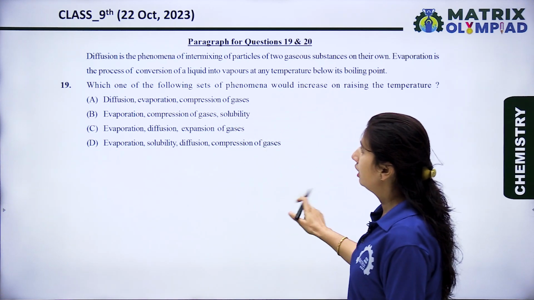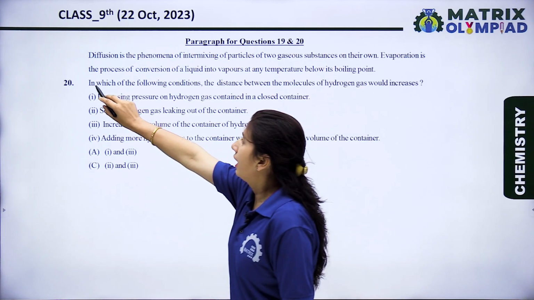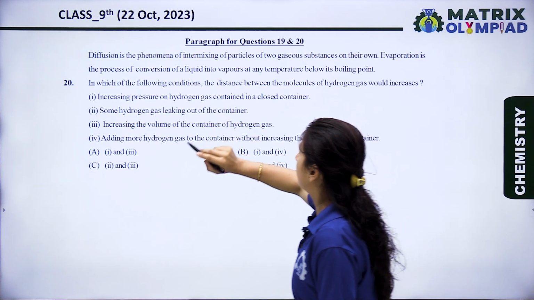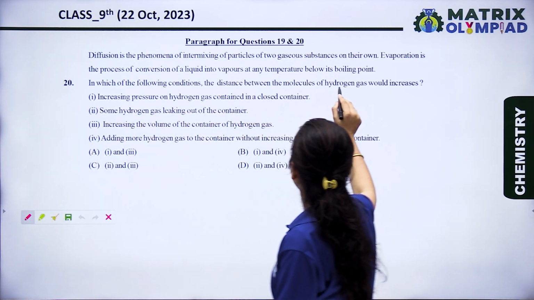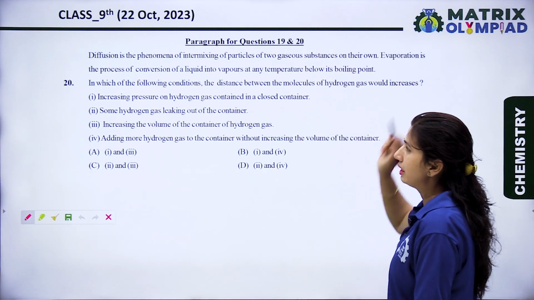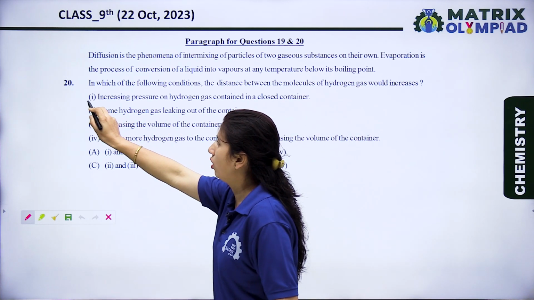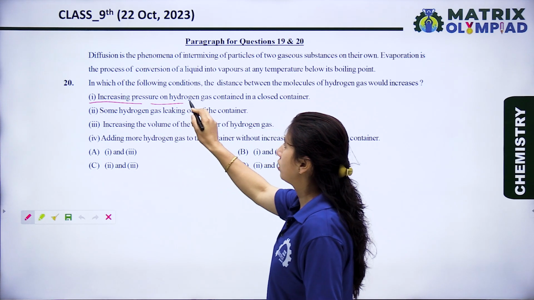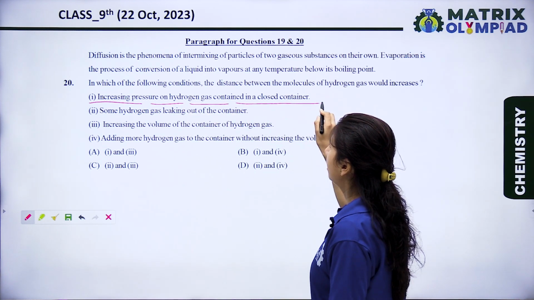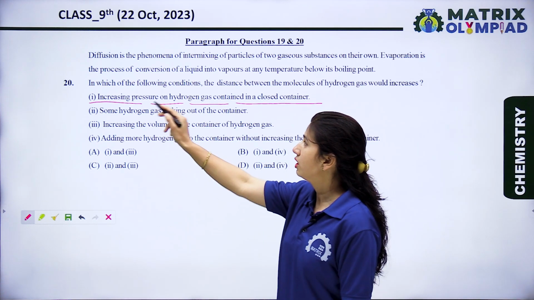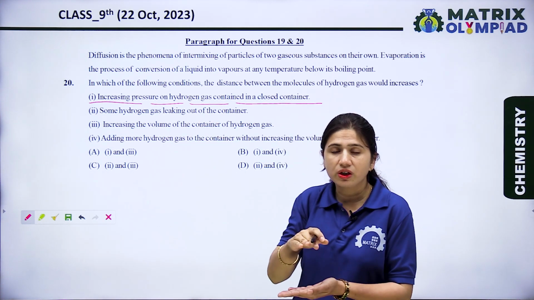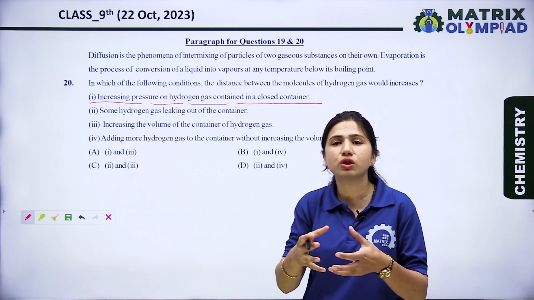Now let's see the next question. In which of the following conditions would the distance between the molecules of hydrogen gas increase? So let's see the options. Increasing pressure on hydrogen gas contained in a closed container. No, this is a wrong option, because when we increase the pressure, then hydrogen molecules come closer to each other.